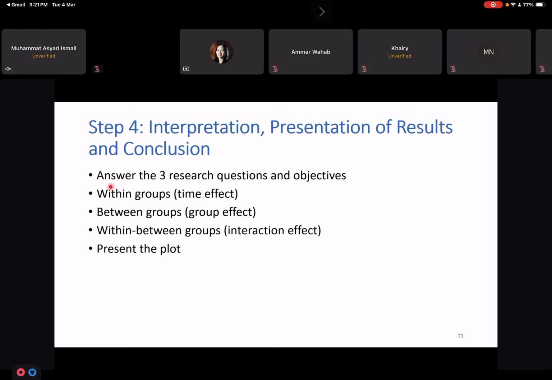So we need to answer 3 research questions and objectives. Okay, remember the 3 research questions and objectives, which are the time effect in the group, whether any changes or not within the intervention and control group, and whether any difference between the 2 groups, and whether any interaction effect. This is in between groups, and then present the plot.